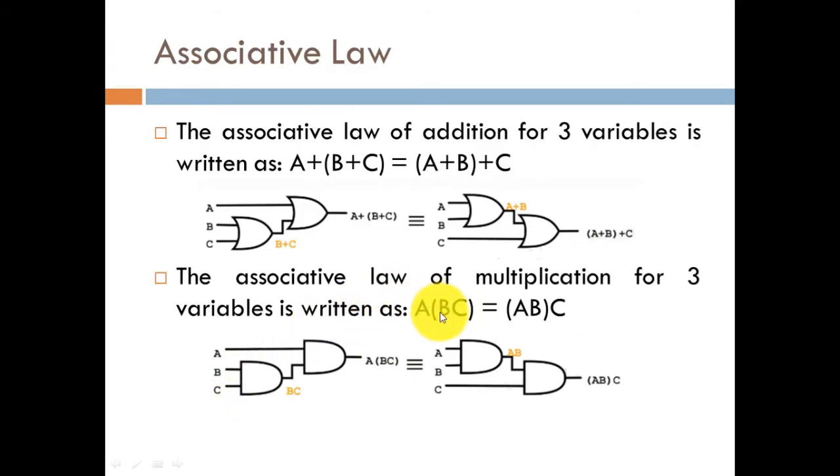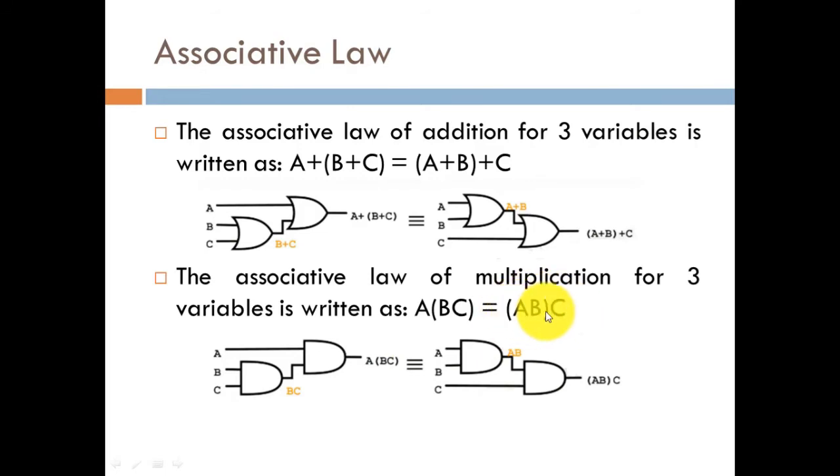So here also the change occurs in the braces only, which defines the order, that is, which particular operand or operation we have to perform first. In this case, we first multiply B and C. For the first gate, the first input is B and the second input is C, and the AND operation gives B dot C, or BC. The first input to the second AND gate is A, and the outcome is A dot B dot C.